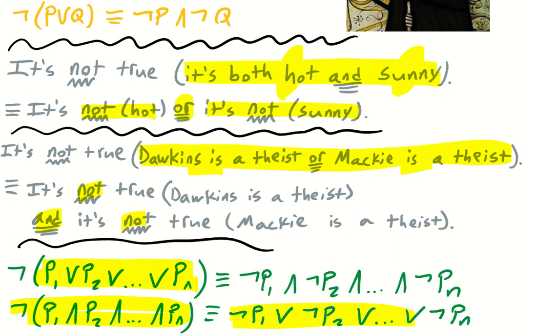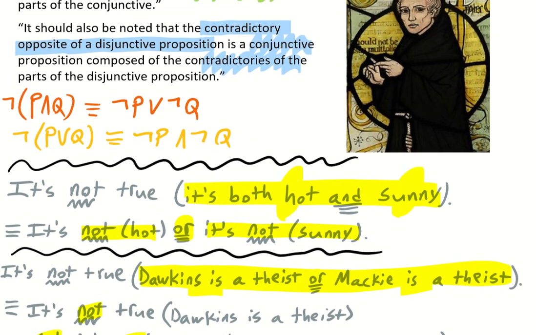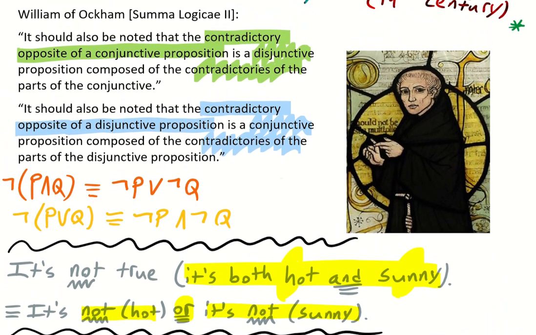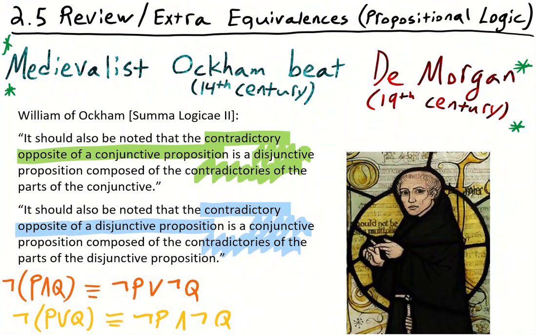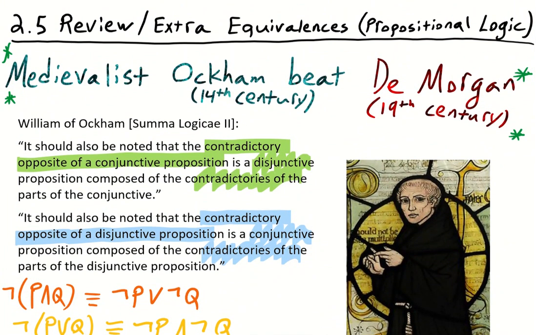In any case, contrary to the claim that the Middle Ages did not develop any philosophy or logic or whatnot, this is an easy example showing that that is false. We have the medievalist philosopher William of Ockham already knowing what we now call De Morgan's law.